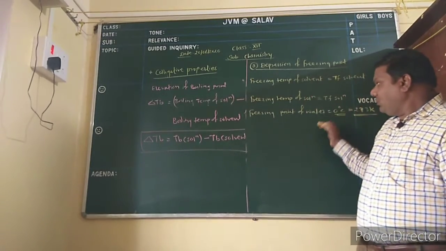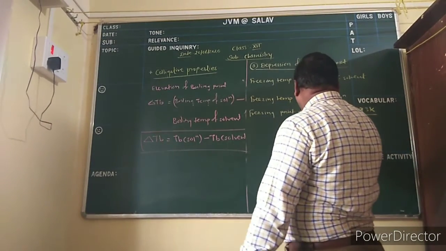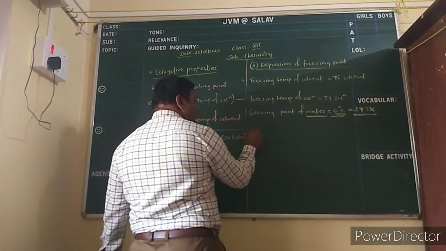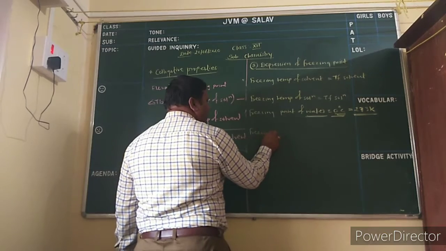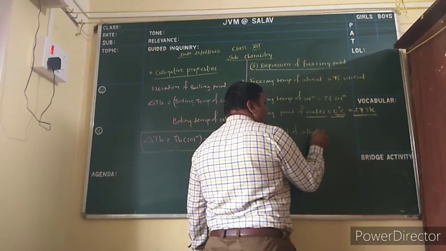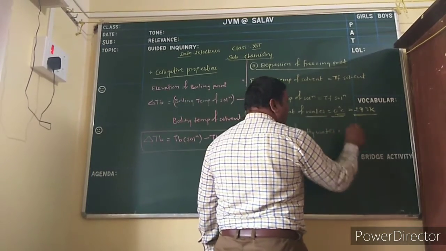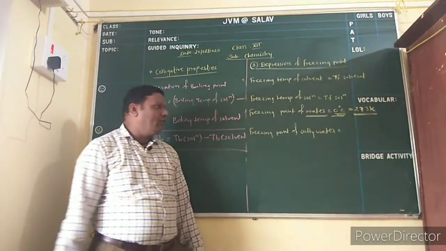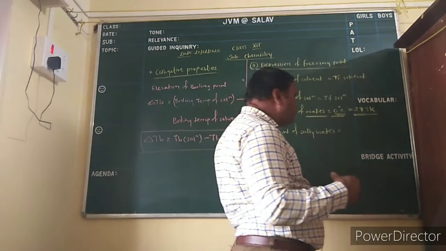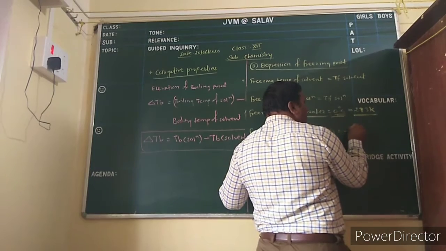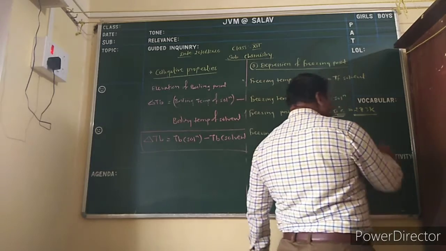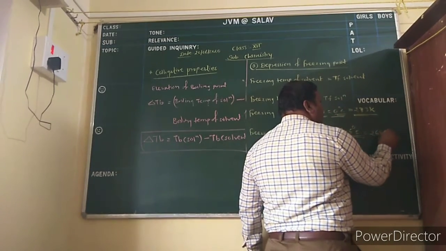But that is if we take pure water, then it freezes at 0 degrees. Now the freezing point of salty water: imagine, can it freeze at 0 degrees Celsius? No, it will need a lower temperature, and it may freeze at minus 0.5 degrees, minus 5 degrees Celsius, that is here 268 Kelvin.